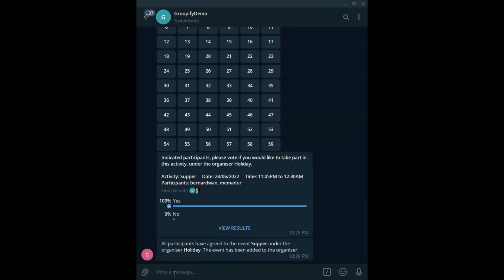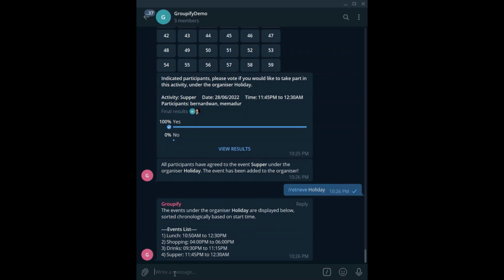Participants can also retrieve the finalized list of events from the event organizer. Type /retrieve, followed by the name of the organizer to do so. Here, we can type /retrieve holiday to retrieve the finalized list of all approved events in the organizer. Events will be sorted chronologically based on starting times. All other nitty-gritty details and warning messages have been detailed in our README.